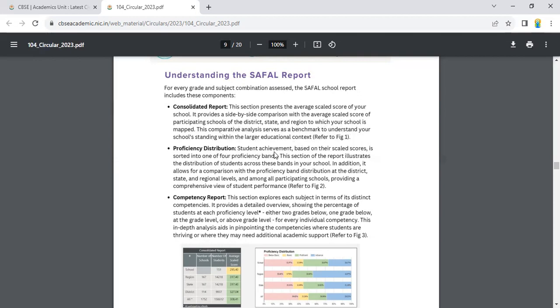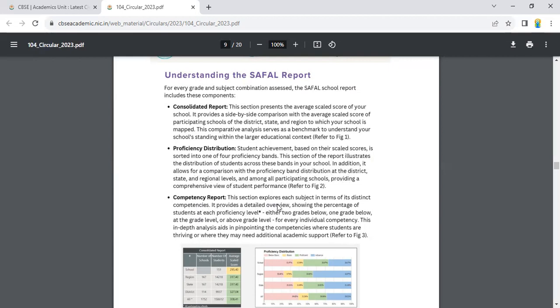Proficiency distribution. Student achievement, based on their scale scores, is sorted into one of four proficiency bands. This section of the report illustrates the distribution of students across these bands in your school. In addition, it allows for a comparison with the proficiency band distribution at the district, state, and regional levels, and among all participating schools, providing a comprehensive view of students' performance.